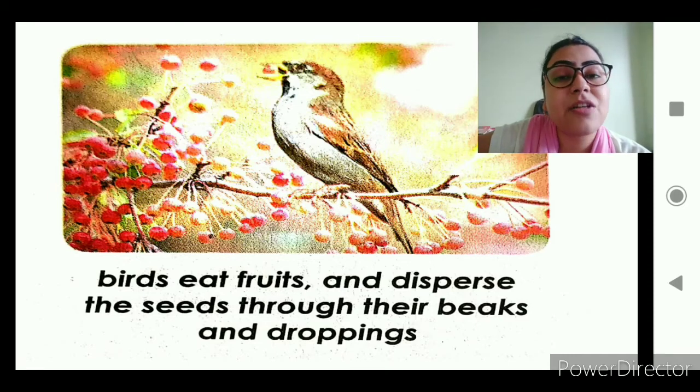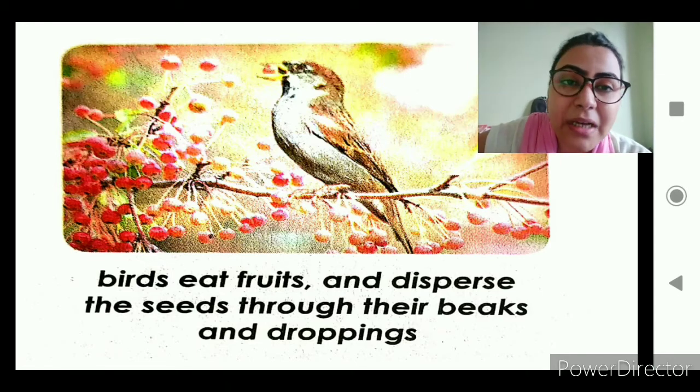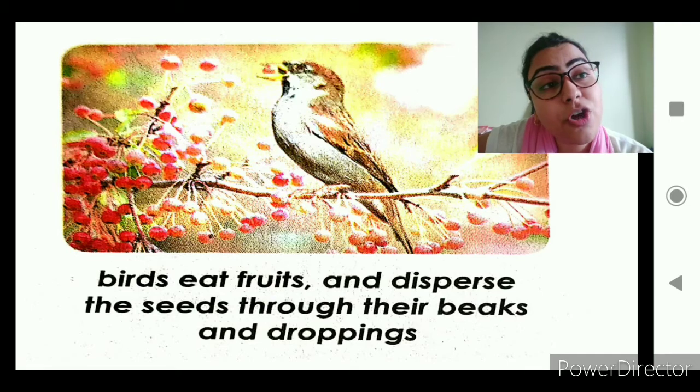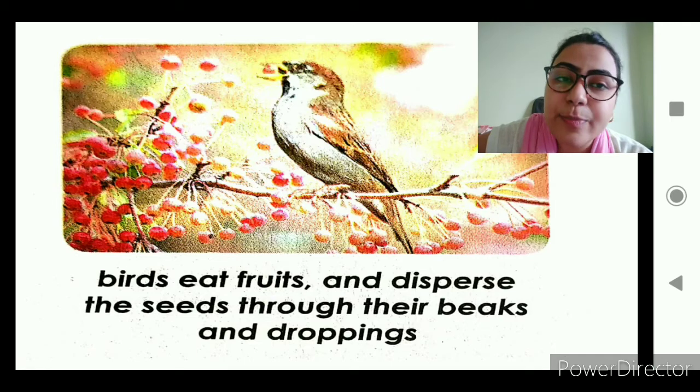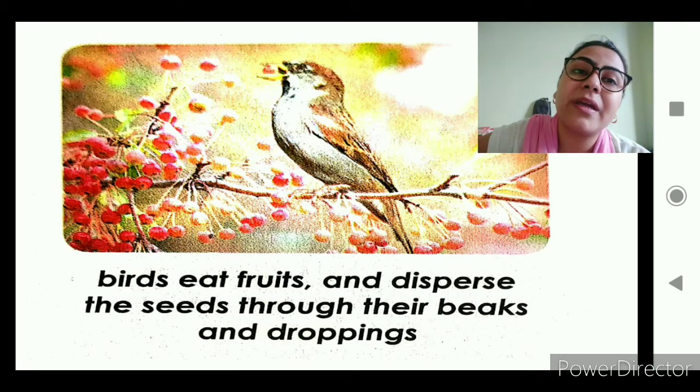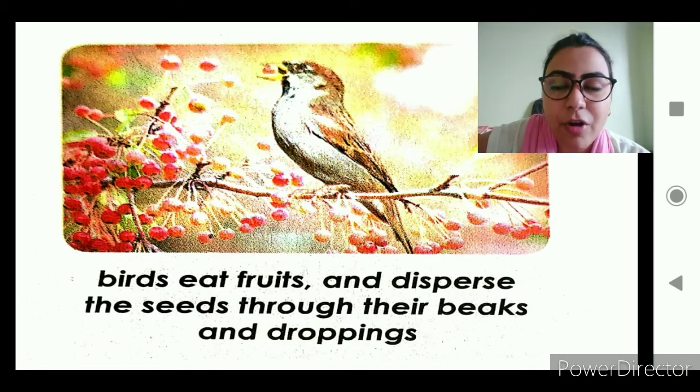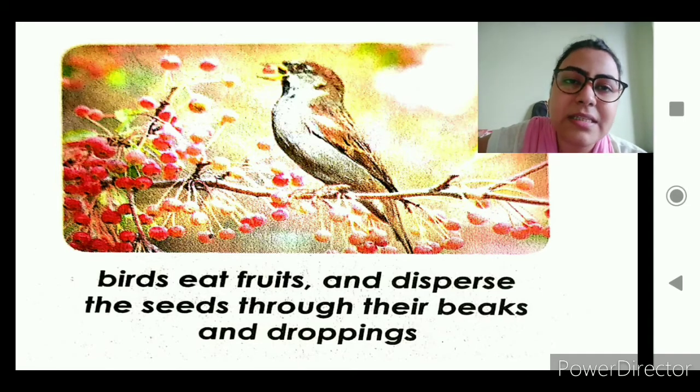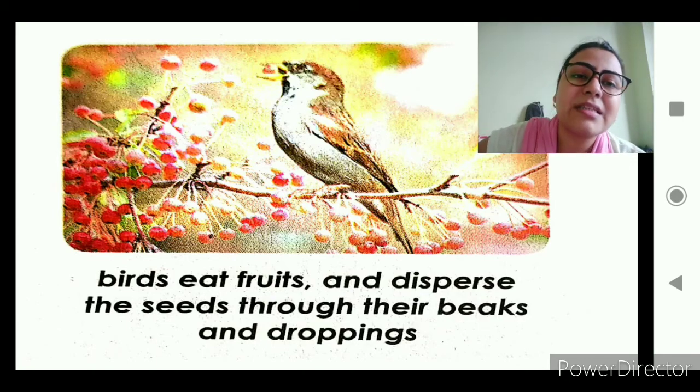And this is the way the seeds get dispersed away from the mother plant. Birds are also of great help in dispersal. Now birds eat the fruits and disperse the seeds through their beaks and droppings. So when they are flying away from the plant where they have got the fruit, on their way they drop the seeds. Obviously no one eats the seeds, so they throw away the seeds along the way.